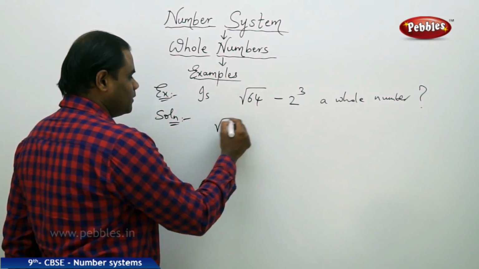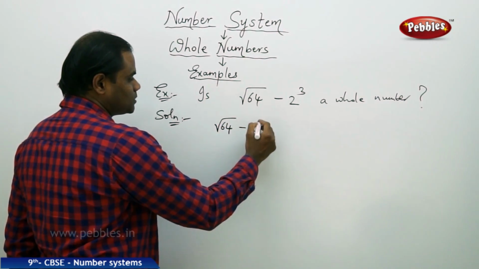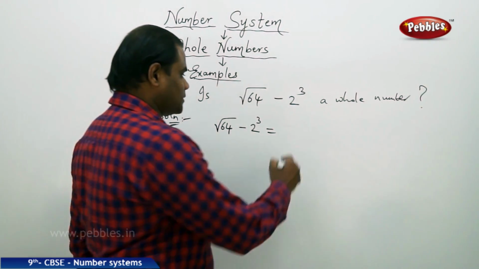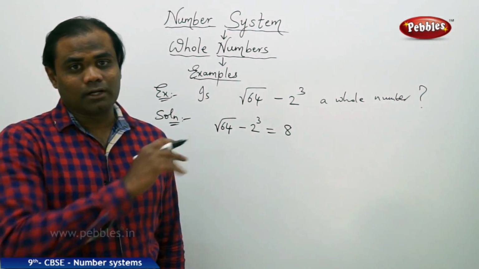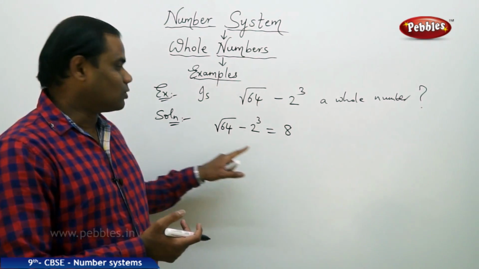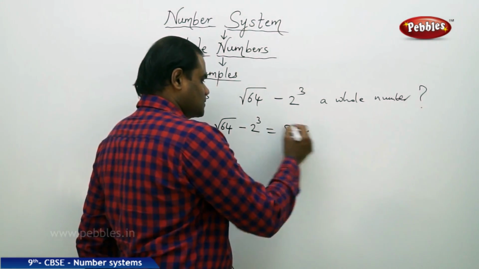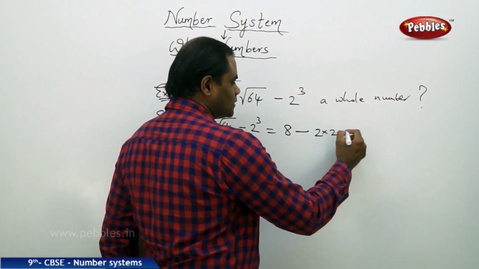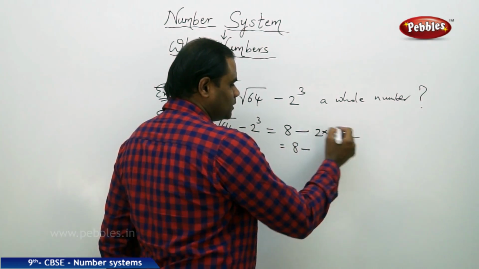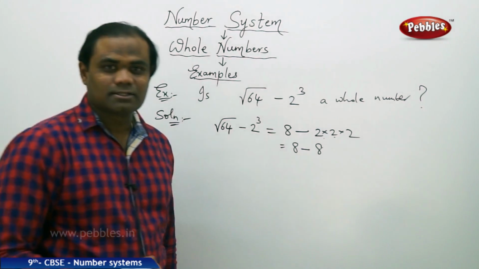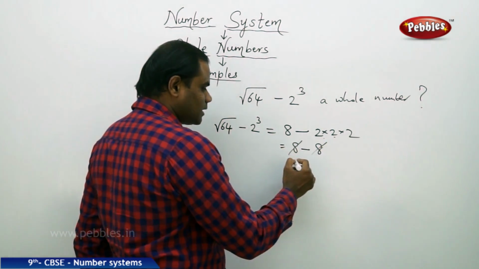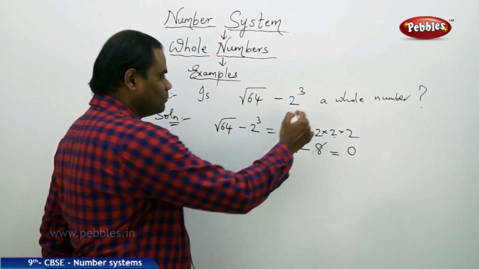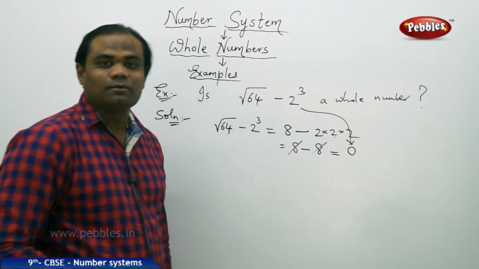The given question is √64 minus 2 cube. As we know, root 64 is 8 because 8 square is 64 under root, which gives me 8. So root 64 is 8, minus 2 cube, which is 2 times 2 times 2, which further gives me 2 2's are 4, 4 2's are 8, and this finally simplifies to 8 minus 8, which is 0. Now I have the most simplified form of this to be 0.